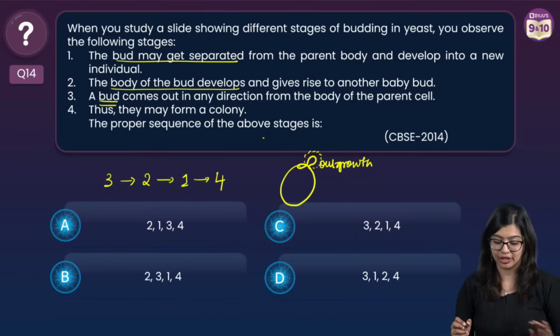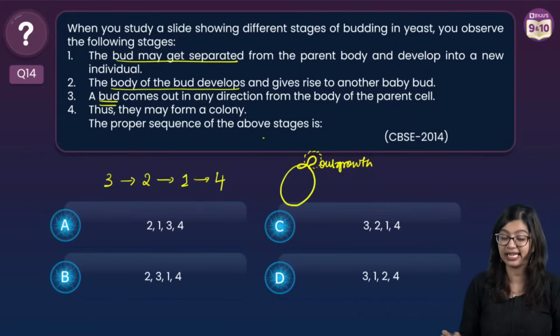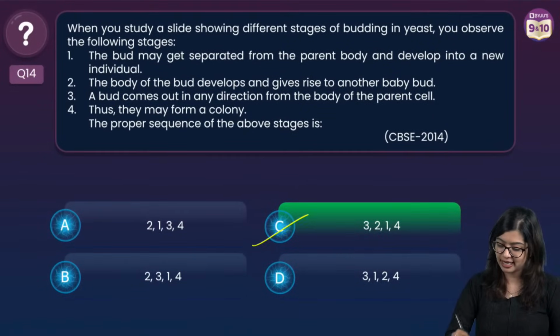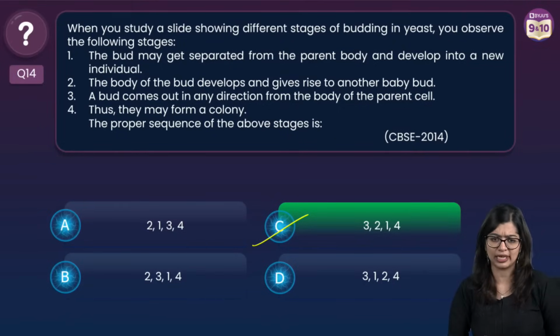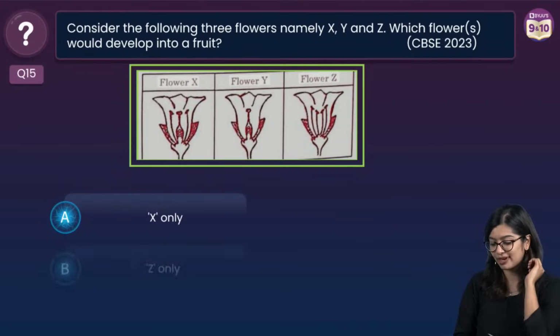So we see in this particular case, the correct sequence is 3, 2, 1, 4, which is why the correct answer here is option C. This was an easy question. This was not too complicated. Now we have one more question.